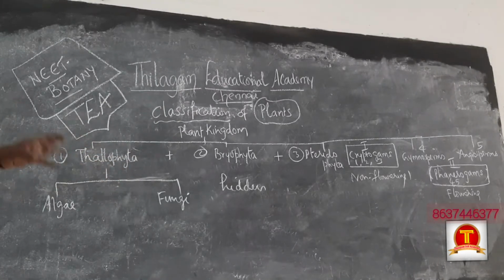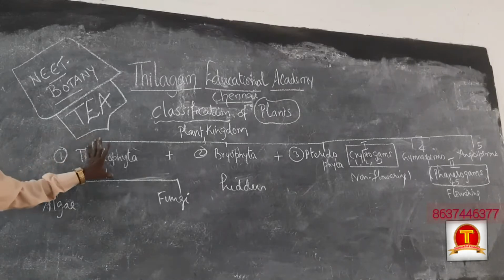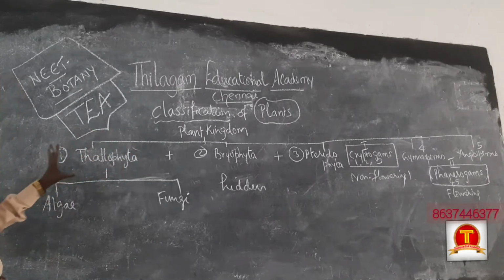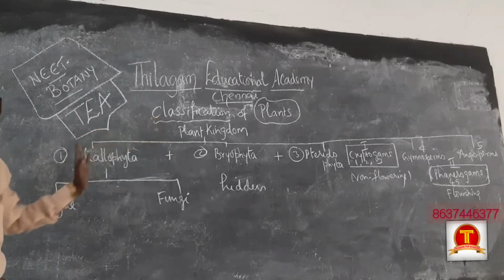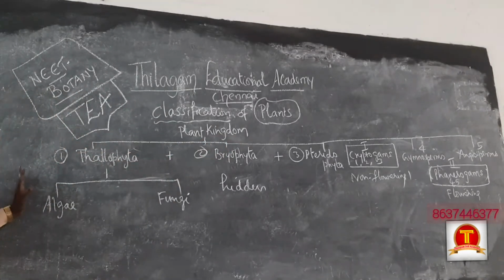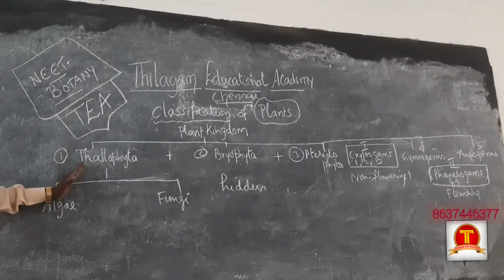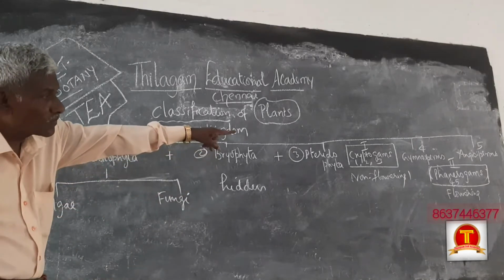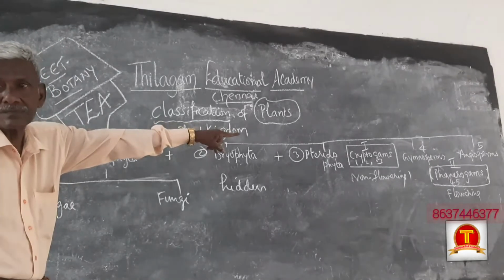Phanero means visible. Regarding Thallophyta, they are the lowest plants of the plant kingdom. This is lowest, angiosperm is the highest. These are firstly formed, and angiosperms are lastly formed.